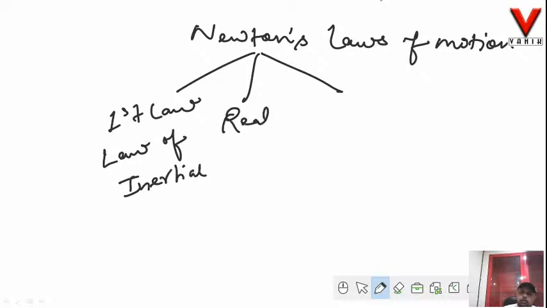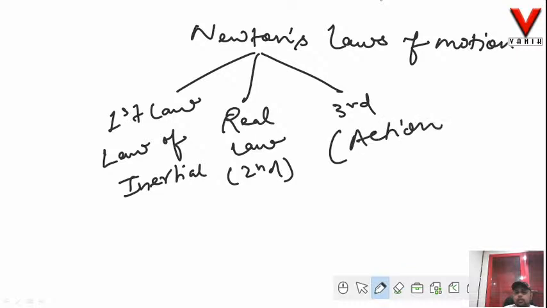The second law is the second law of motion. And the third law deals with action and reaction. Now let us deal with the first law, or the law of inertia.